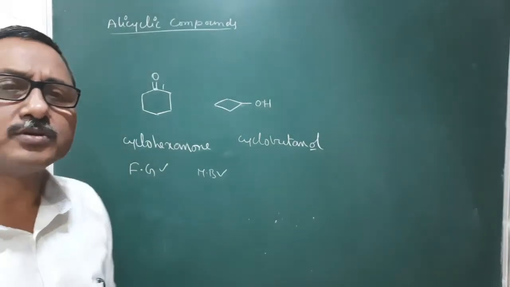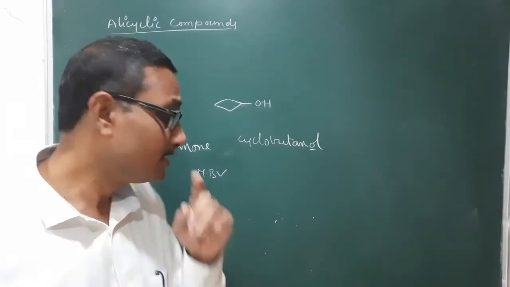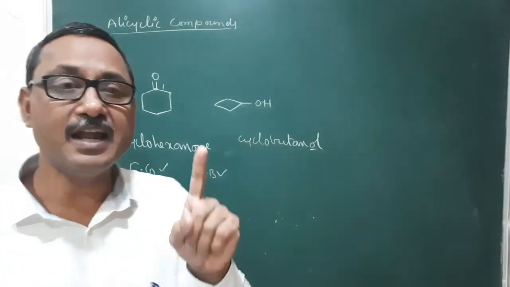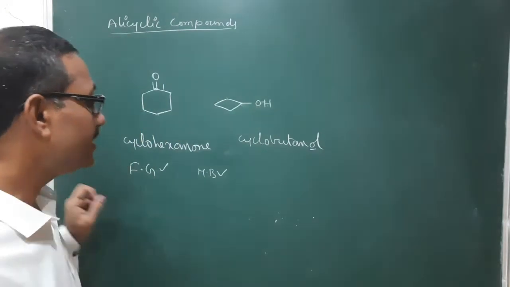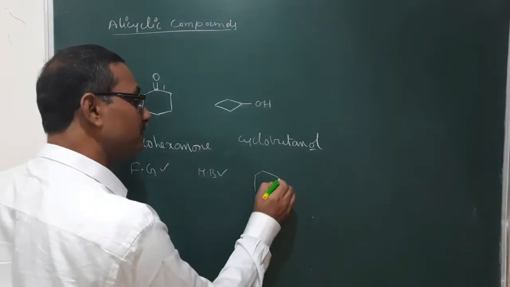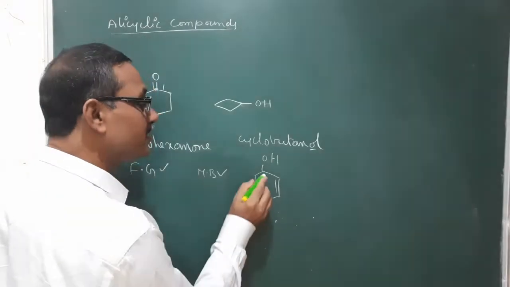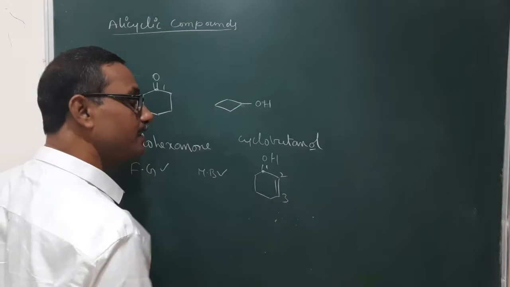Now you need to give the least possible number, or number 1. If a functional group as well as a multiple bond is there, simply you give number 1 to the carbon containing the functional group. Here I am taking one example. Here it is an OH, here it is a multiple bond. This is the carbon which contains the functional group, so that is 1, 2, 3.